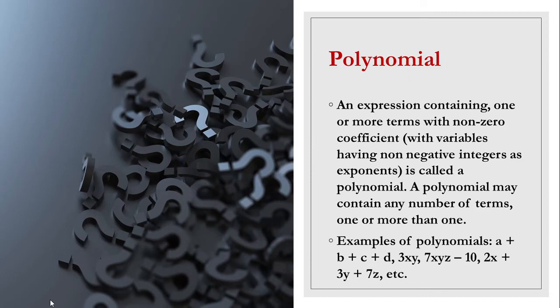Now children, after seeing the definitions, let's make a general statement. What is a polynomial? Any expression which is containing one or more terms. It may be a monomial, binomial, trinomial, or even if there are more than three terms, all those expressions will be termed as polynomials. Even a monomial is going to be a polynomial. The definition is that it can contain one or more terms. That is nothing but a polynomial.